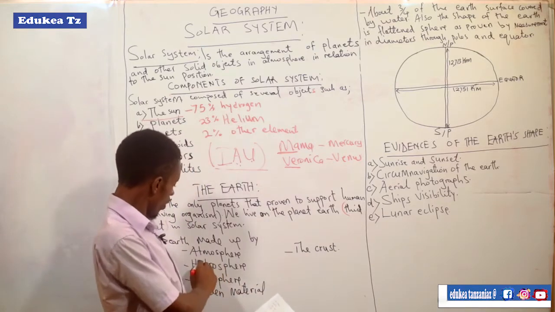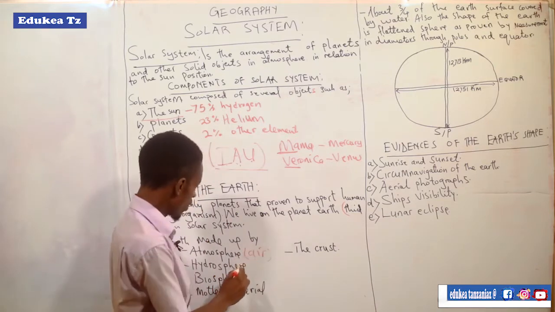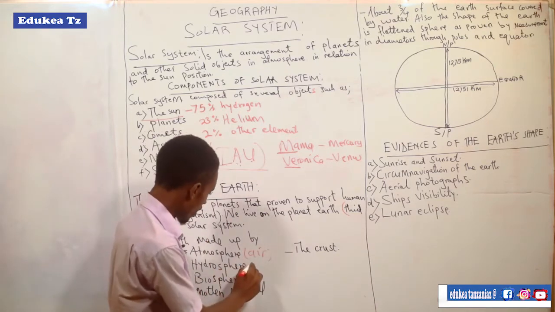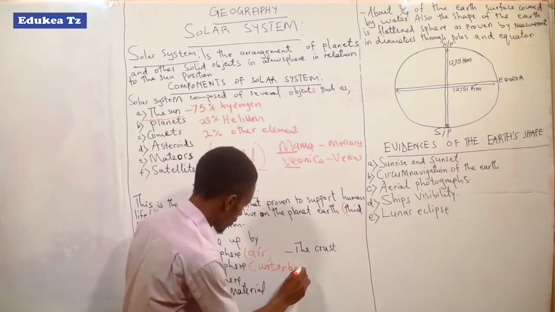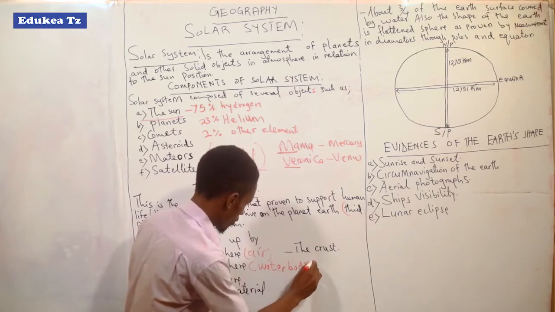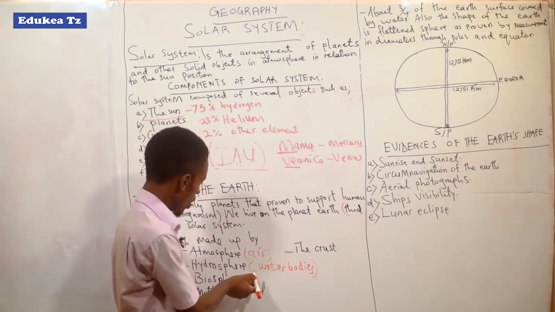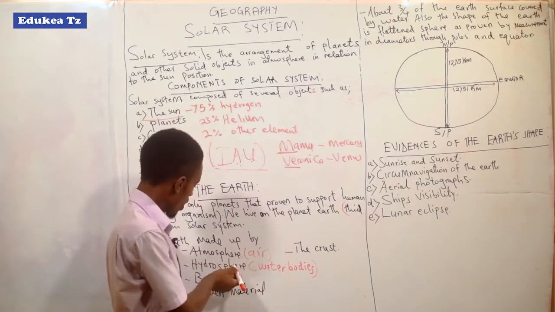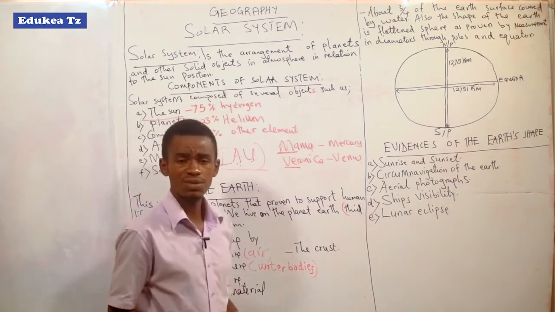The second is the hydrosphere. For the atmosphere, we talk about air. For the hydrosphere, we talk about water bodies. So you have to understand that.